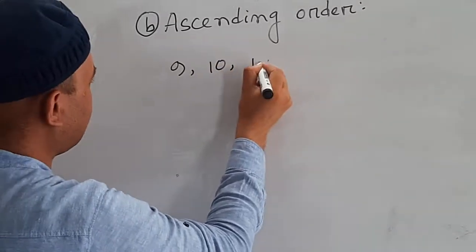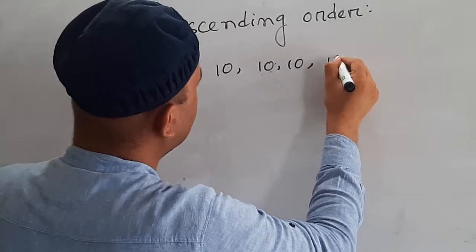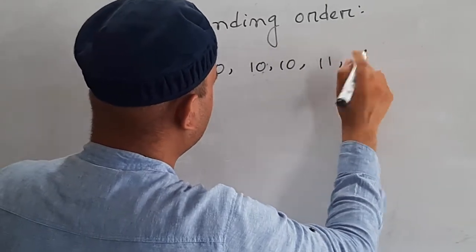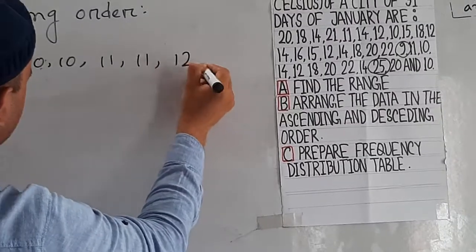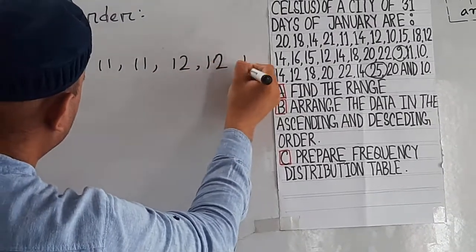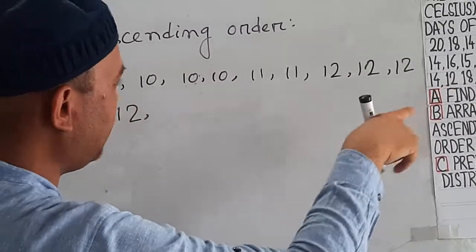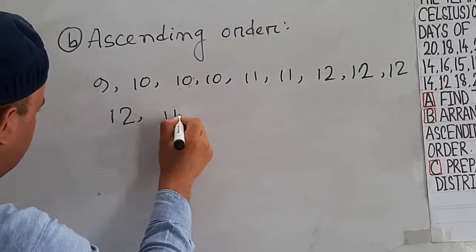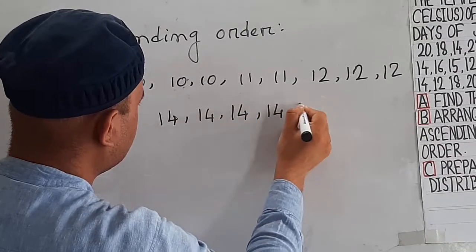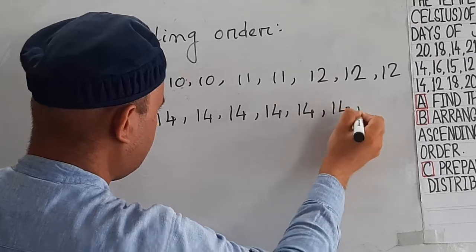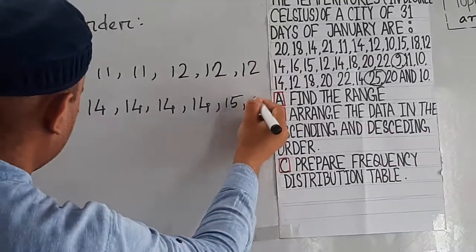There are 3 tens here. Then it is 11 and 11. Then 12. Then it will be 14. Then it will be 15.